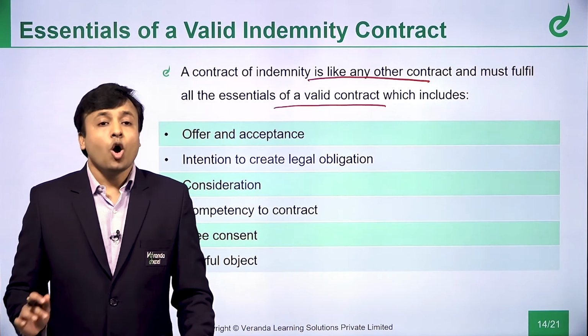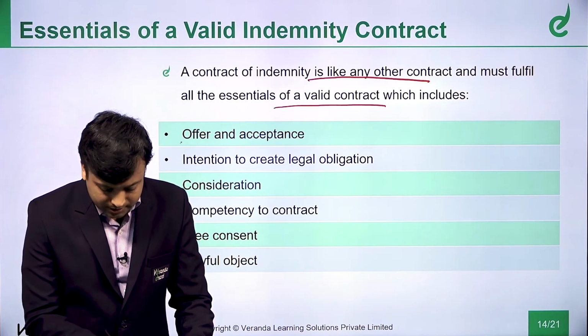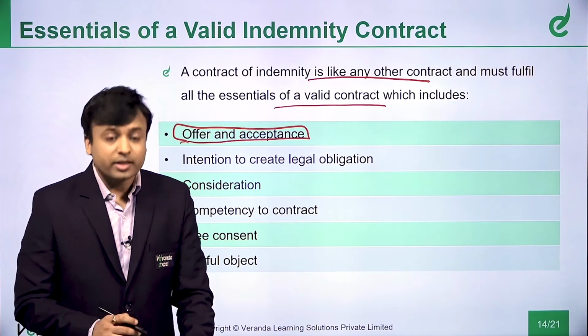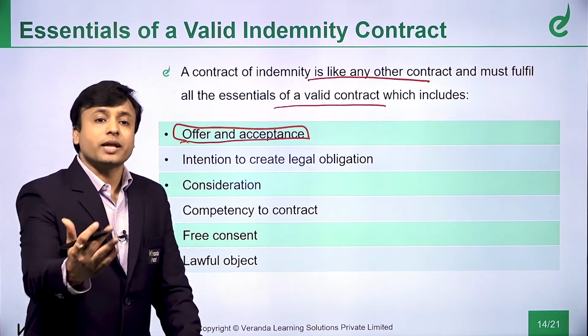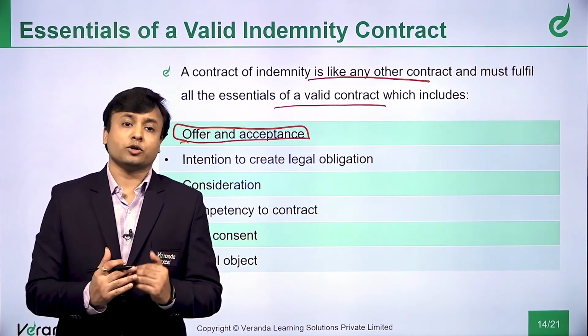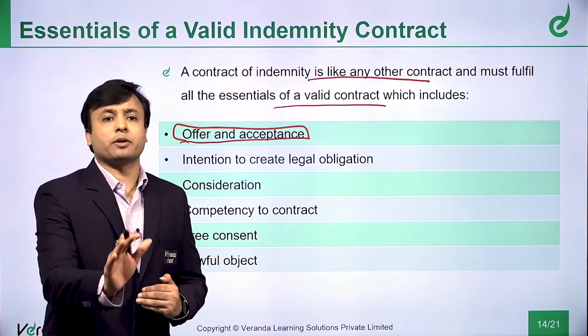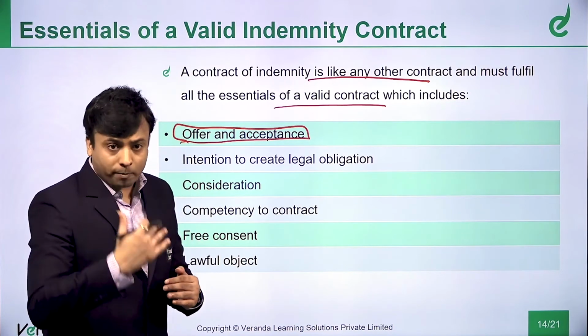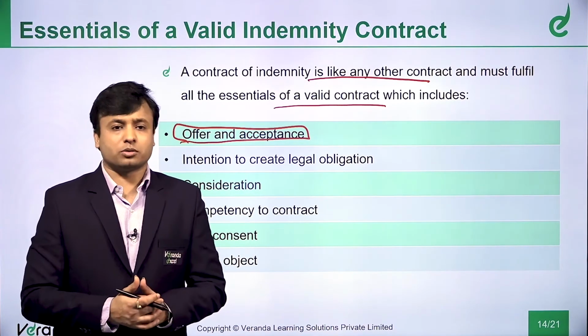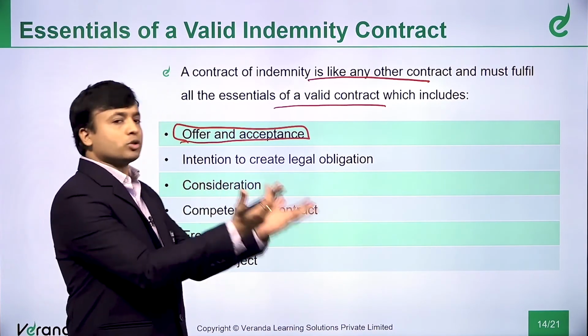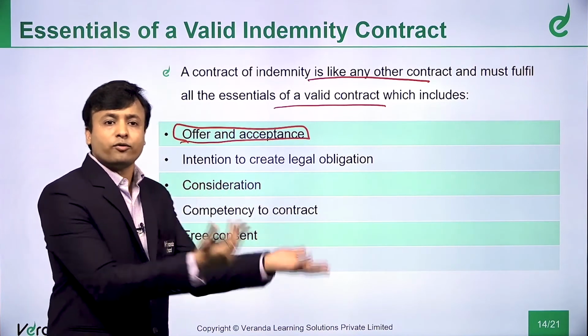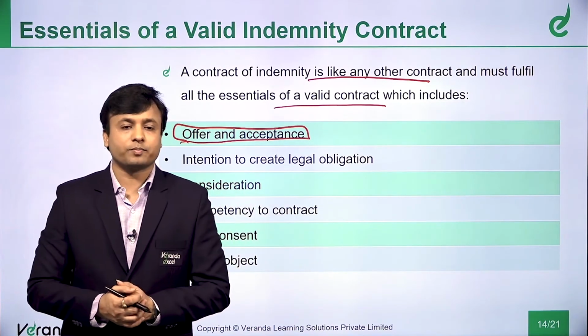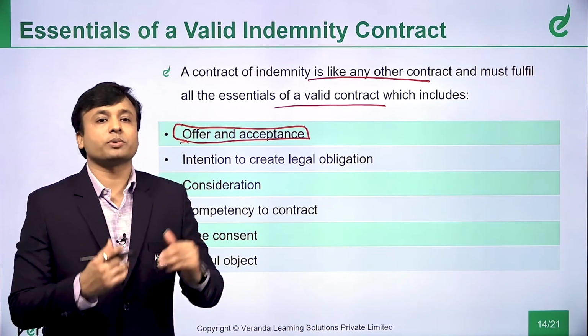What it says? Offer and acceptance. There should be an offer and there should be an acceptance. Means I should promise, I promise to indemnify you, I promise to save you, and from the opposite side somebody should accept that promise also. If I promise to the wall, what is the use? There is an offer but there is no acceptance from the opposite side. So there should be an offer, there should be an acceptance.